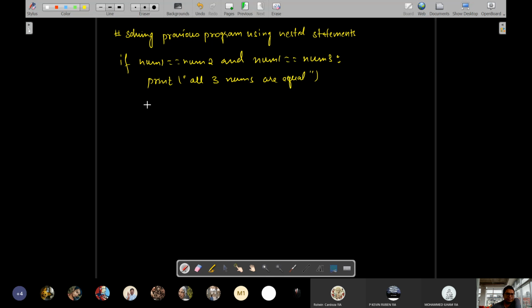Else, in the else block, we are going to again start the if-else part. We'll write if num1 is greater than num2 and num1 is greater than num3.